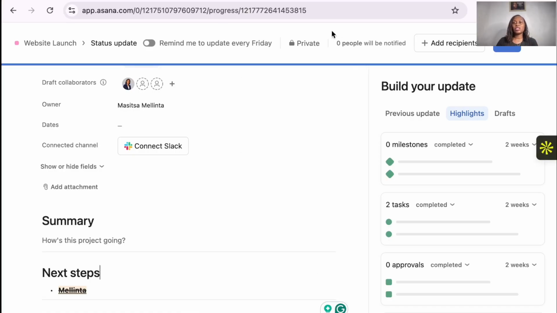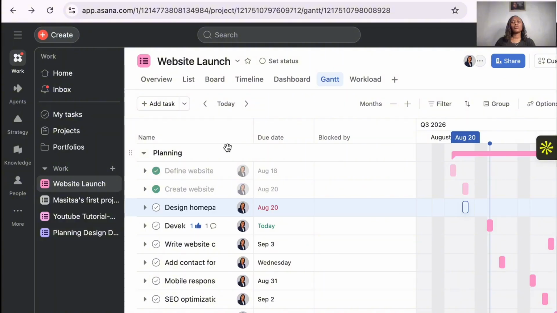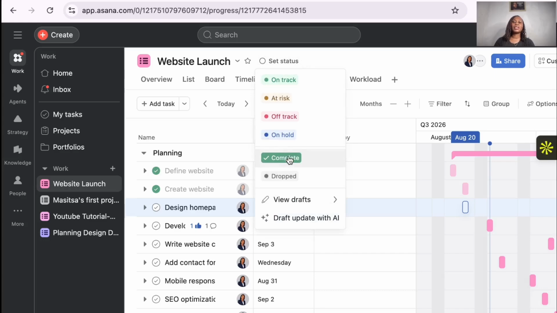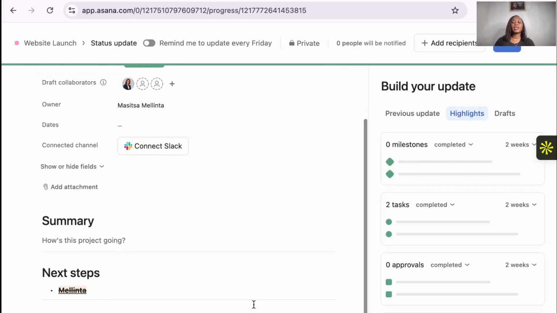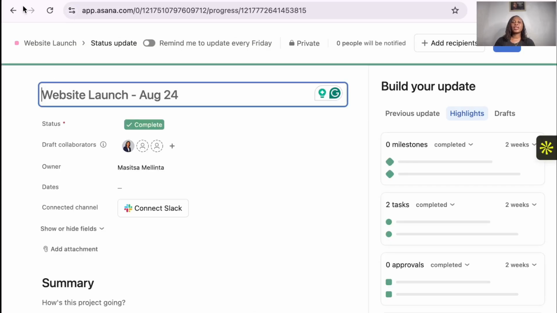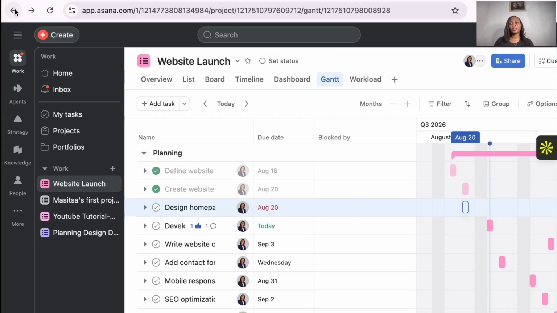Okay, then once you've done that, you're going to post. If you're not doing that, then feel free to go back and leave it the way it is. You can set the status of anything that you're working on as complete. So for example, that one, we're going to say it's complete, we don't have to add anything else, and then we can redo that.